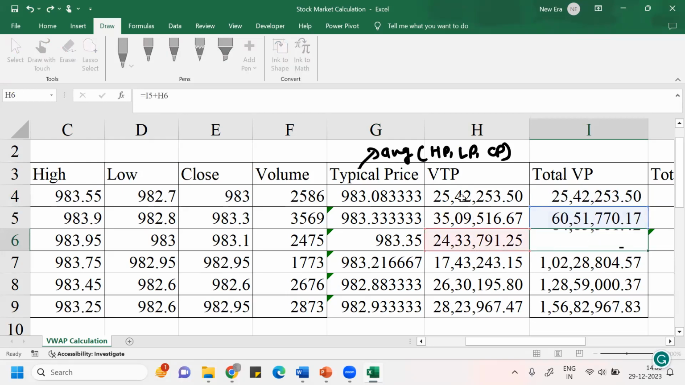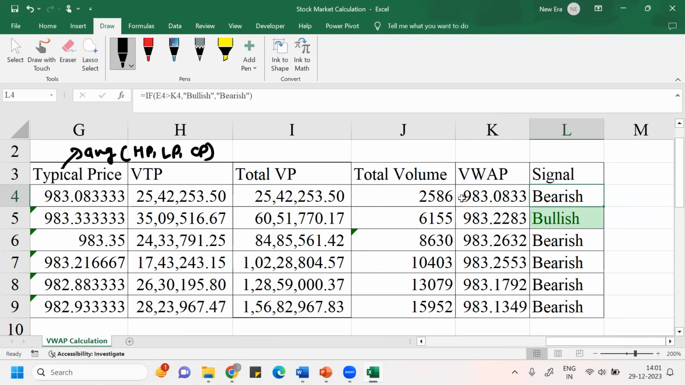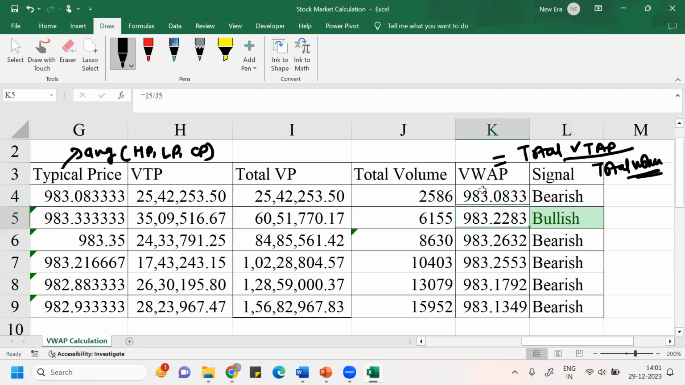I hope you understand what cumulative is. You find the cumulative of this; you can call it total VTP or total VP. Similarly, take the cumulative of the volume. Then we'll find the volume weighted average price, which is nothing but the cumulative volume typical price divided by the cumulative total volume. That will give you the volume weighted average price value.